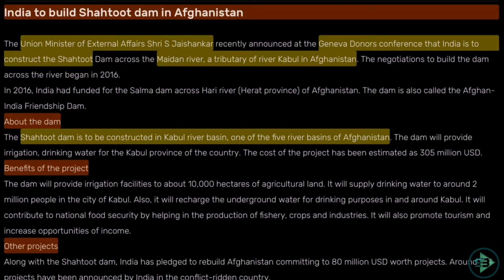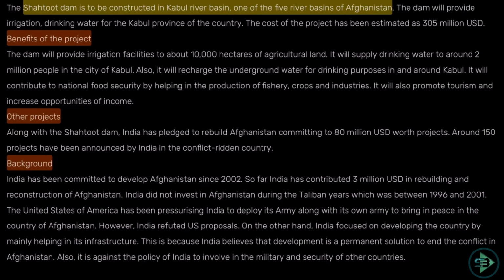What is the benefit of this to India? India has been committed to developing Afghanistan since 2002. So far India has contributed somewhere around $3 million for the reconstruction of Afghanistan. India did not invest in Afghanistan during the Taliban years, between 1996 and 2001. The United States of America has been pressuring India to deploy its army alongside its own to bring peace to Afghanistan. As you have the US army in Afghanistan, India is also being asked to put its army in Afghanistan. However, India refuted the US proposals.